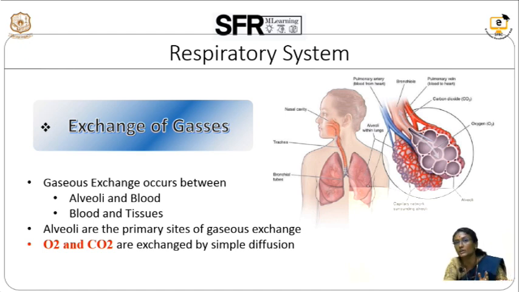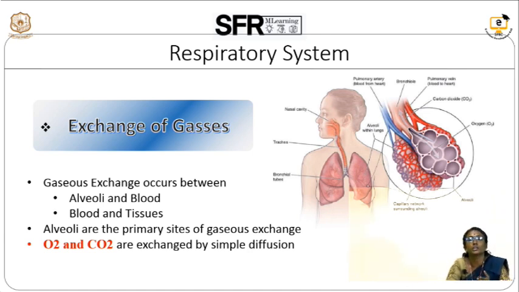Gaseous exchange happens between the alveoli and the blood, and also from the blood to the tissues. There are two types of gaseous exchange. One happens between the alveoli of the lungs and the blood capillaries, and the other is the pure, oxygenated blood being carried to different parts of the body, to the tissues and cells in the human body. So, alveoli are the primary site for the gaseous exchange. We call it gaseous exchange.